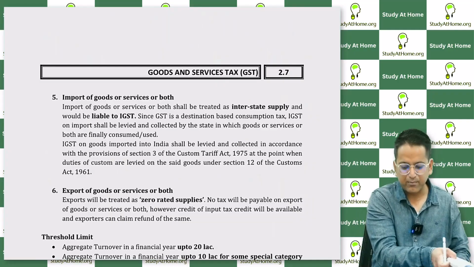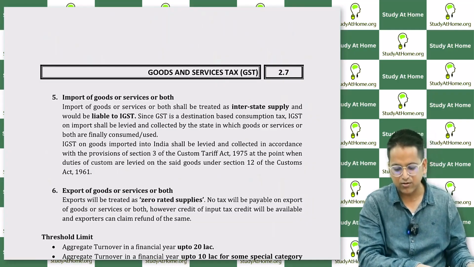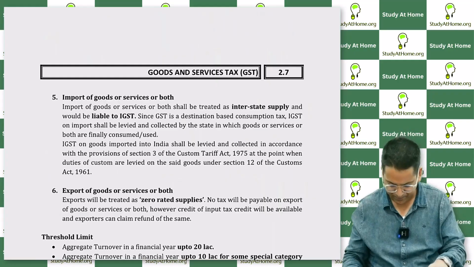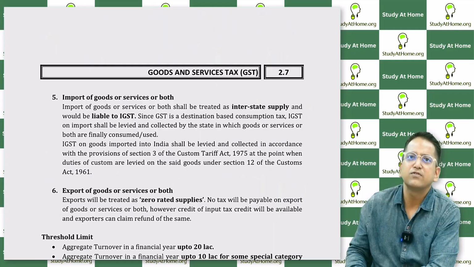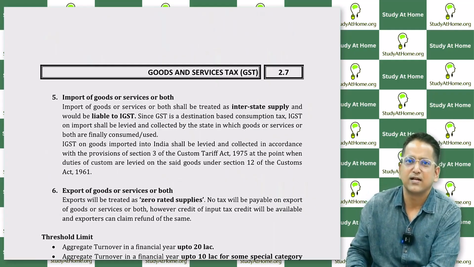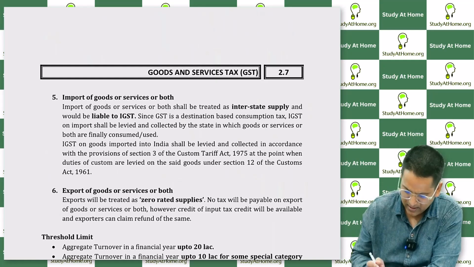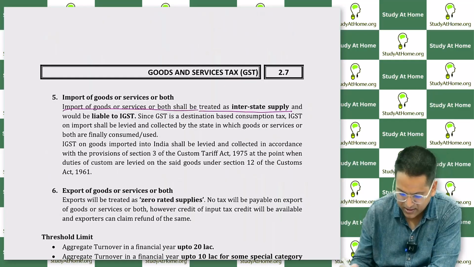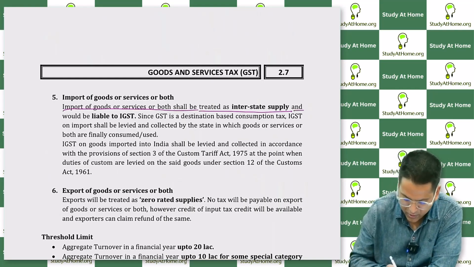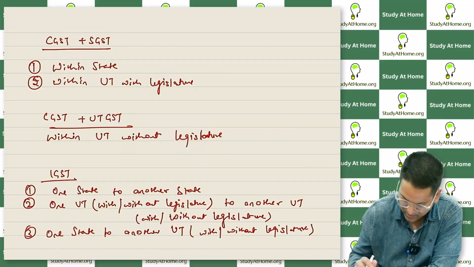Come on guys, now let's talk about import of goods or services or both. Okay? Import of goods or services will also be considered as interstate supply. Right? Keep this in mind. Import of goods or services or both shall be treated as interstate supply and would be liable to IGST. Let me explain it to you first.